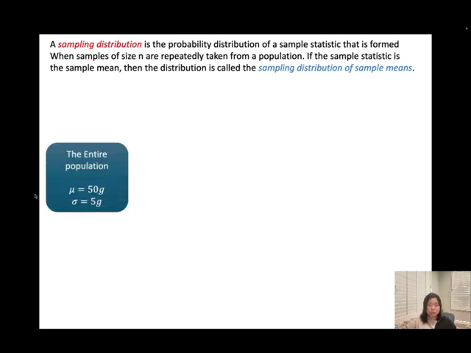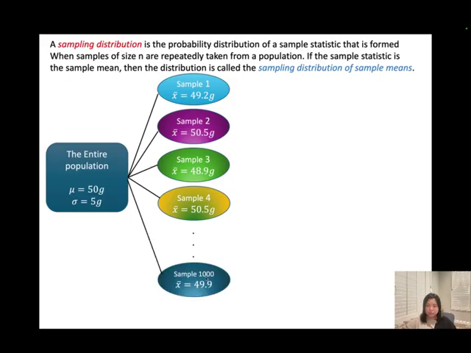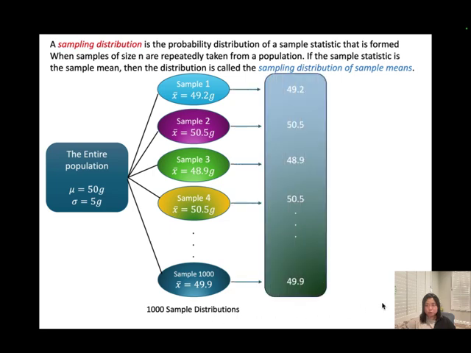So this is gonna be the entire population, our cookies. And I already know the mean is 50 grams, standard deviation is 5 grams. Then I draw 30 samples and calculate the sample mean. So this is sample 1, sample 2, sample 3, and I keep working on it until I have sample 1000. We call this the 1000 sample distribution, and I write it down. So this is gonna be my sampling distribution of sample means.